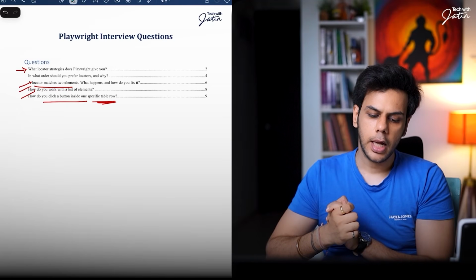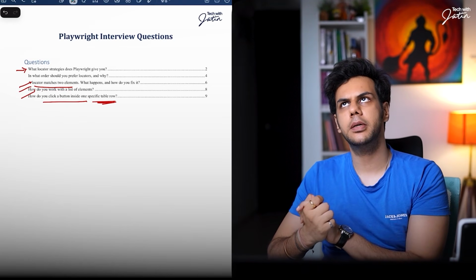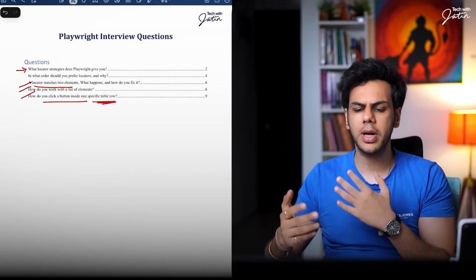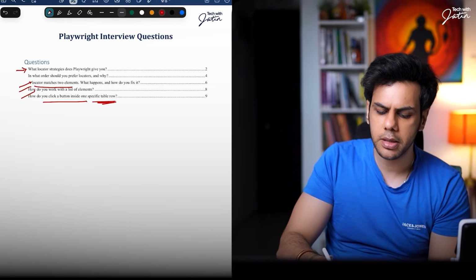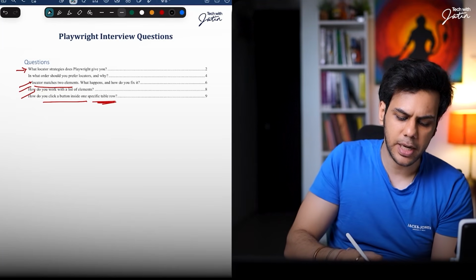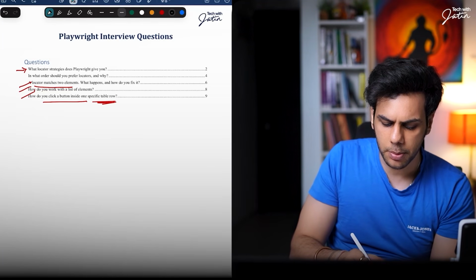Now, let's talk about the locators in Playwright. But before I talk about the locators in Playwright, let me ask you, what are the different locators that you have seen in Selenium WebDriver? This, I believe everyone can easily talk about, right?